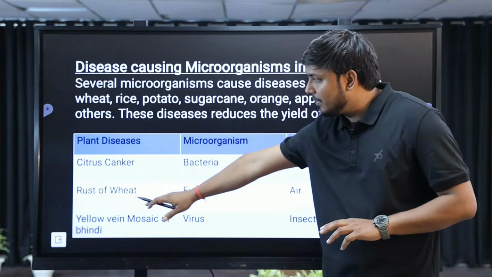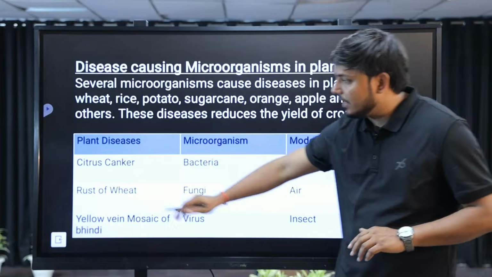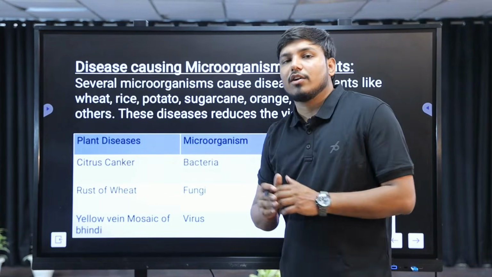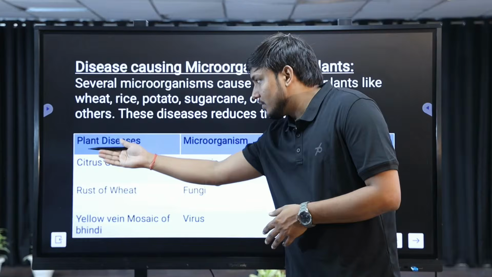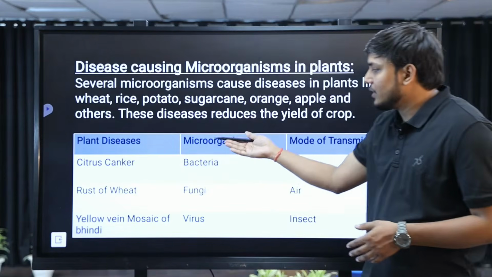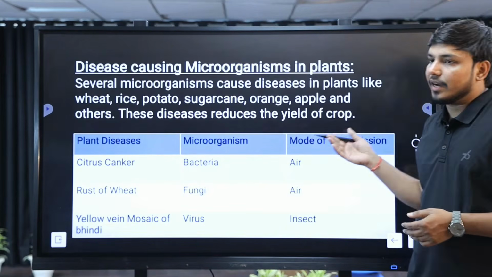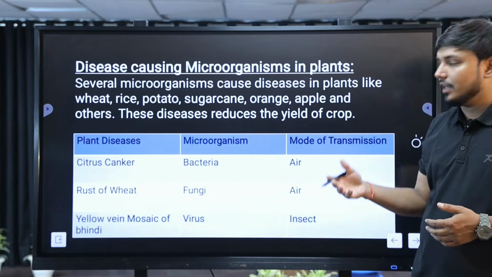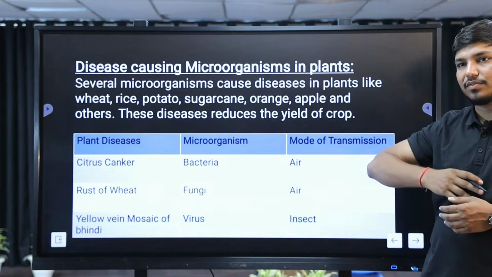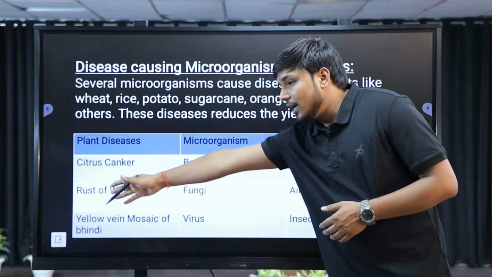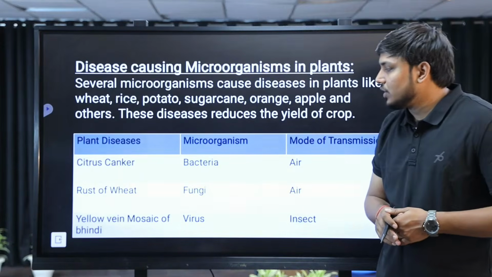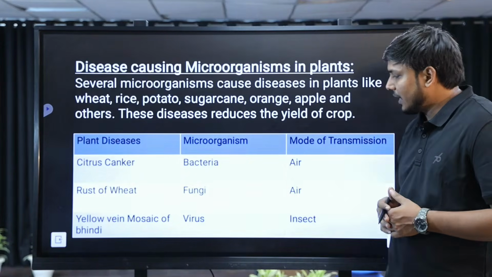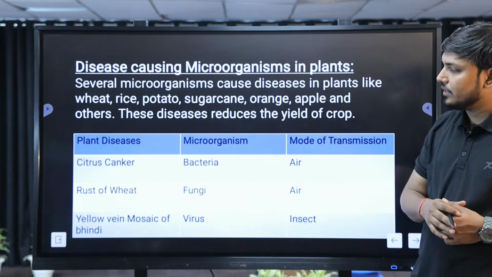Some disease examples: citrus canker. Related to the citrus plant, that is a kind of orange or lemon plant, where we can see citrus canker is caused by bacteria, and the mode of transfer of disease कैसे होती है, spread कैसे होती है, from the air, when one organism is from the air to the other organism. Now the rusting of wheat is caused by fungi, and the mode of transfer is air.